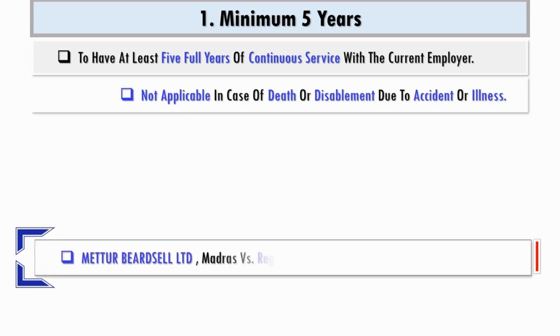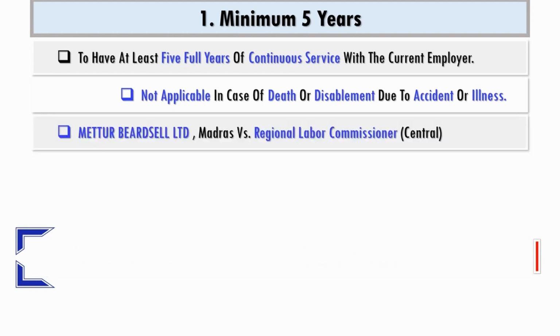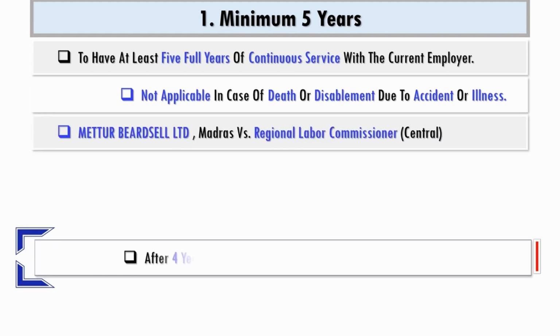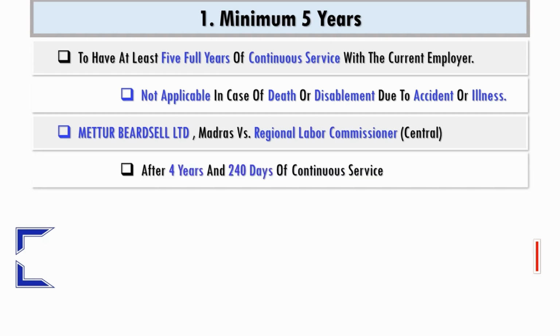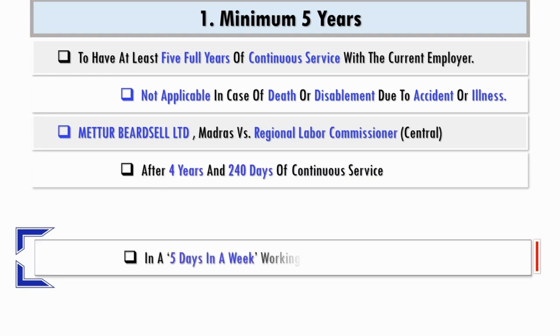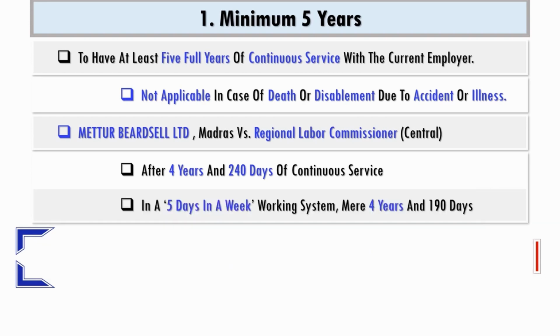As held in Mettur Birdsell Limited, Madras versus Regional Labour Commissioner, 5 full years is also equivalent to 4 years and 240 days of continuous service, and in the case of a 5 days in a week working system, it is stipulated that a mere 4 years and 190 days can be considered as compliance of the requisite continuous service.